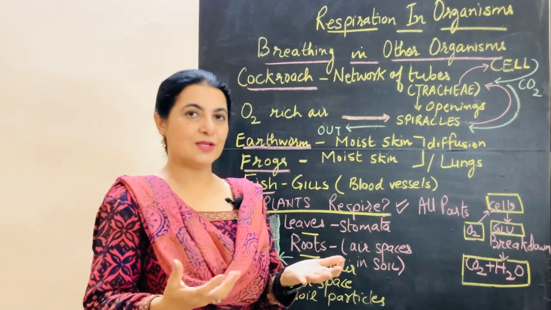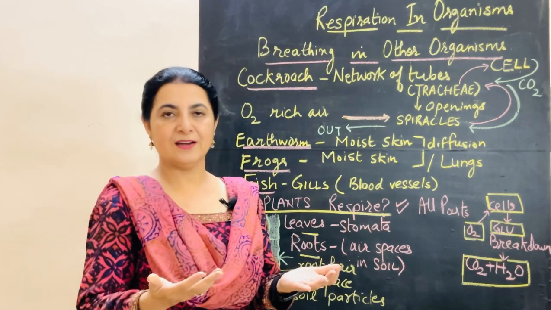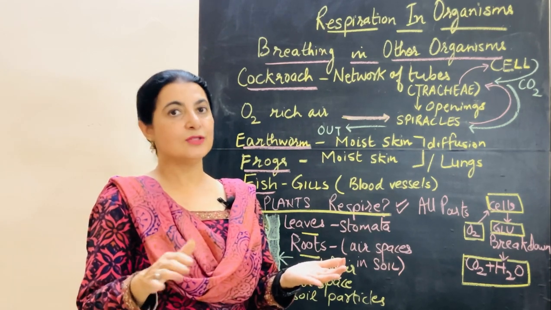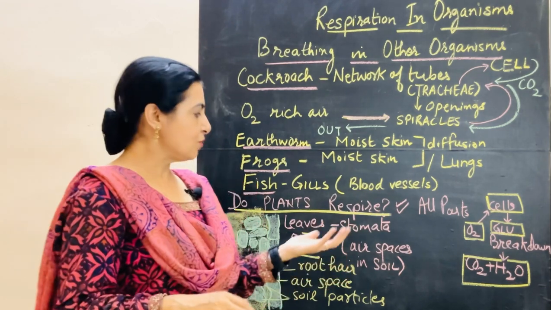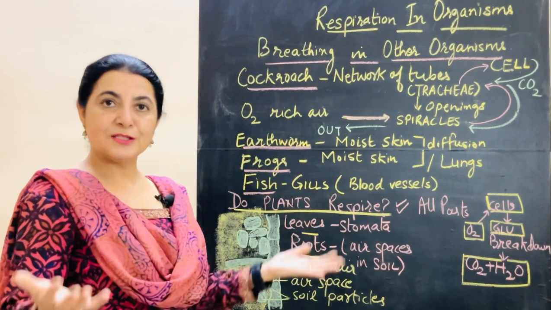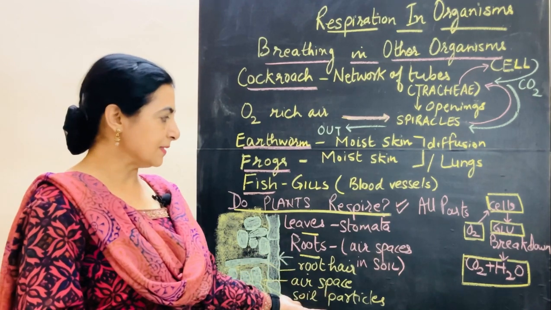Now this oxygen is taken from the soil particles through these roots or the root hair, and then what is released in turn? Carbon dioxide is given out by the same process. Just remember, students, greater the number of the root hair, greater will be the surface area for the absorption, and this is how it takes place through the soil particles.